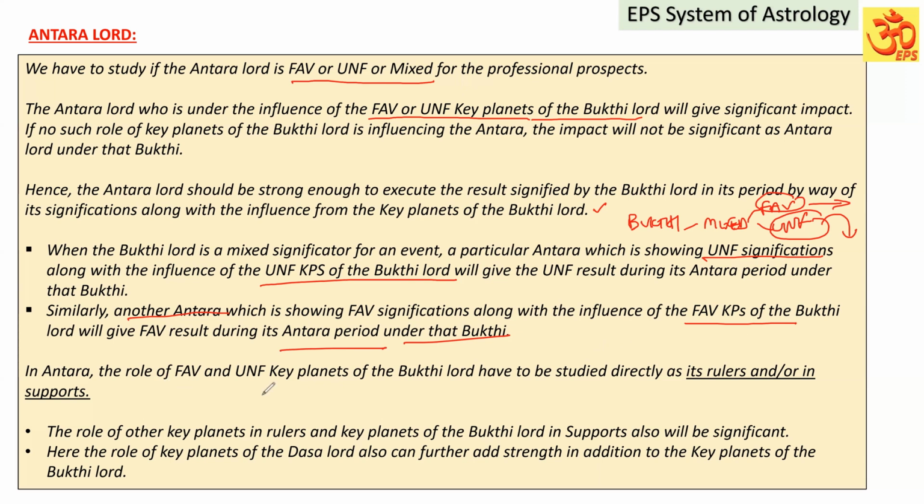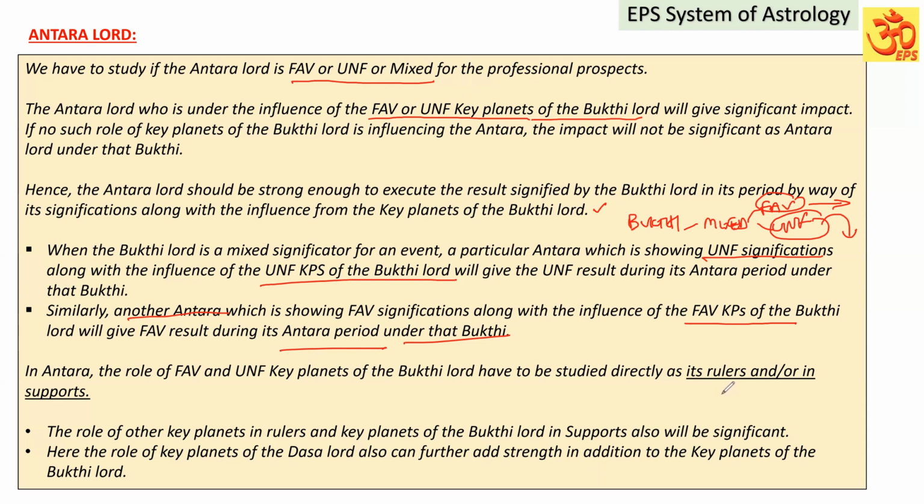In Antara, the role of favorable and unfavorable key planets of the Bugdilad has to be studied directly as its rulers and or in supports. It is not required that the Bugdi Lord's favorable or unfavorable key planets will be directly playing role as the ruler in the Antara Lord. It can be there in supports also.